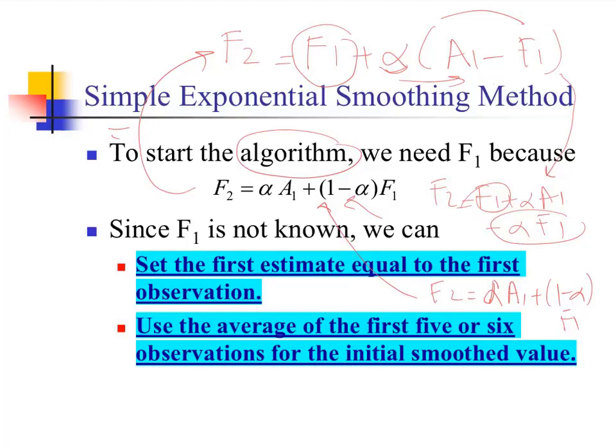If you look at this equation, you realize that we need F1, the forecast for the first period. For sure we have actual data for the first period, but we don't have a forecast for the first period. Since F1 is not known, we can set the first estimate equal to the first observation. We will usually follow this one, but you can also use the average of the first 5 or 6 observations for the initial smoothed value.